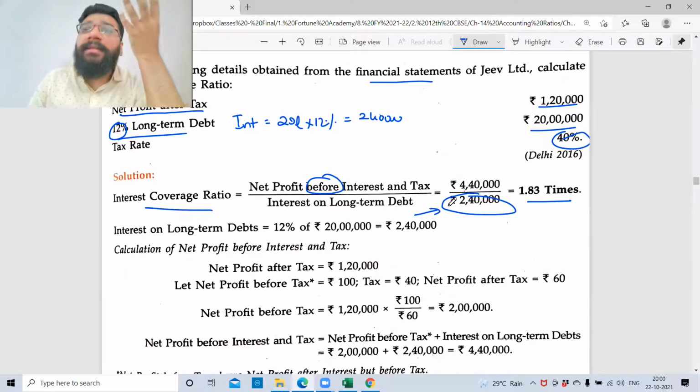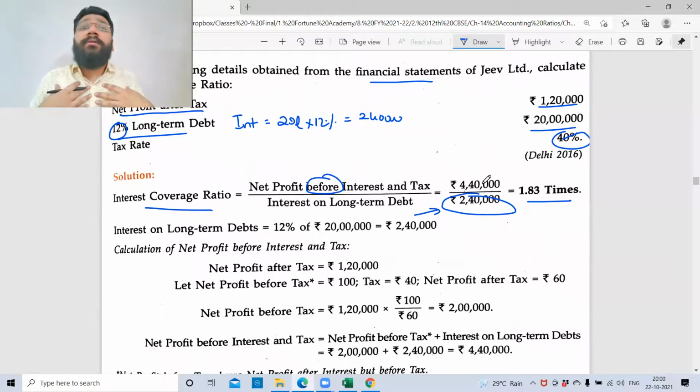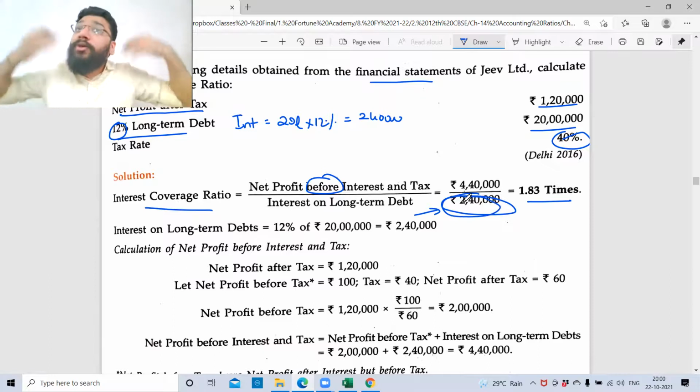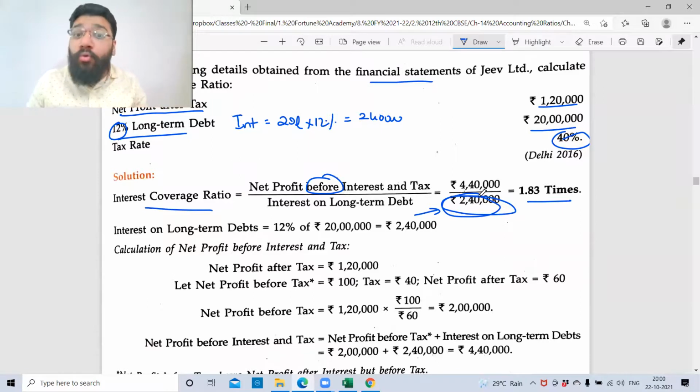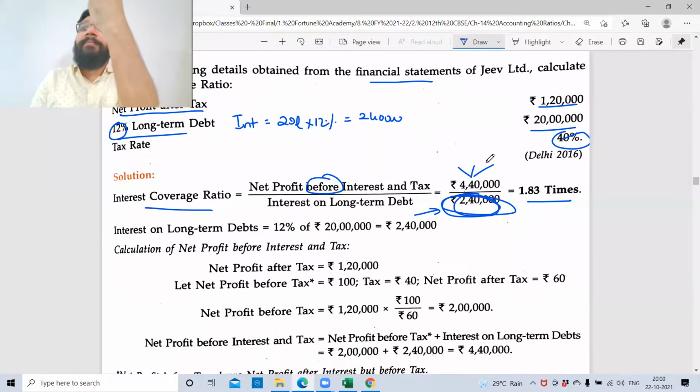2,40,000 is the interest that the company has paid. Now who is interested in this ratio? The lenders. The lenders want to know how much of the profit is available to pay our interest. Lenders check the financial statement of the company and see that 4,40,000 rupees is available to pay 2,40,000 rupees. So this 4,40,000 rupees will be given to 3 people.